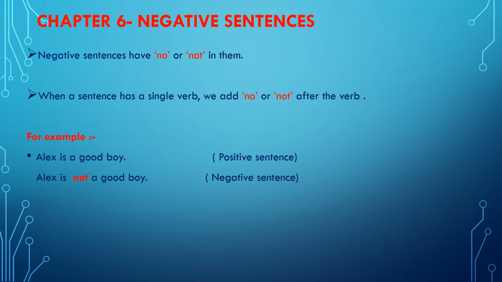In the second example, I have money in my pocket. This is of course a positive sentence, and when we convert it into a negative sentence, it will be, I have no money in my pocket. So I repeat, negative sentences usually have words like no or not. If the sentence has a single verb, we simply add no or not after the verb.